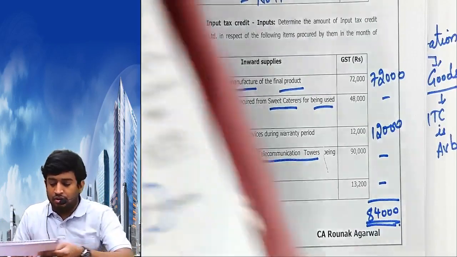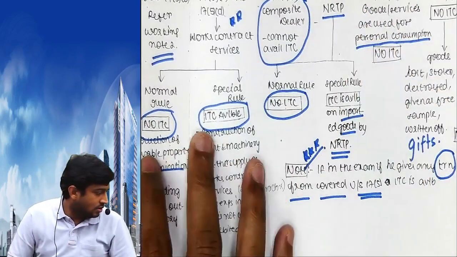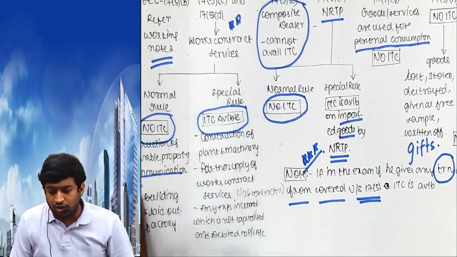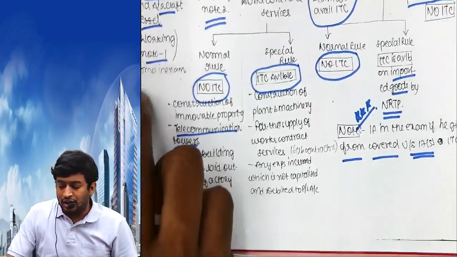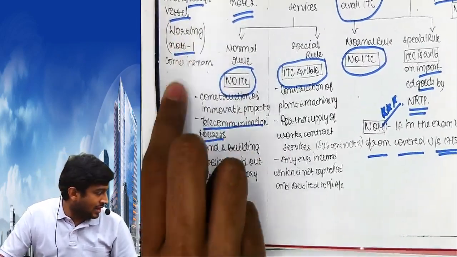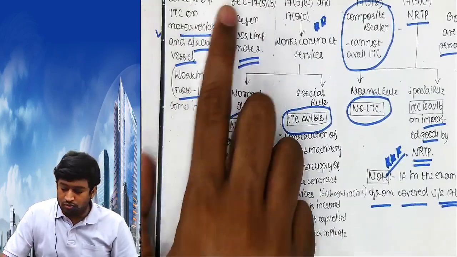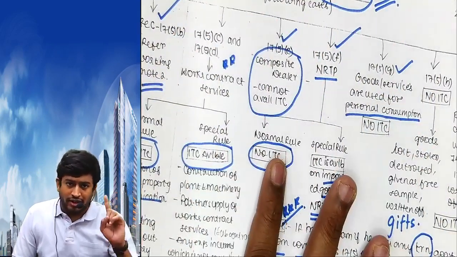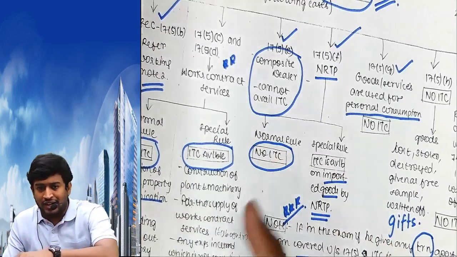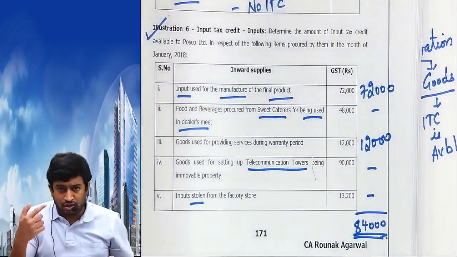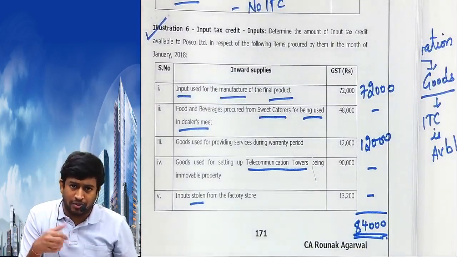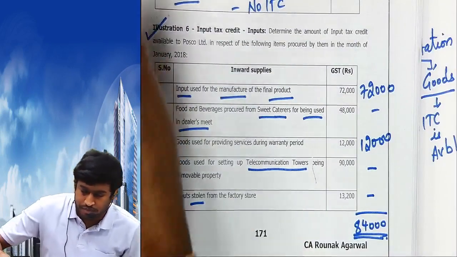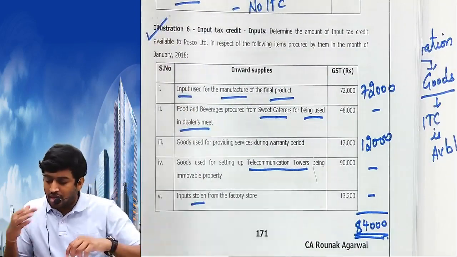Once again I am telling you, go to the list, pause the video, go through the list along with this as working note 1 and this as working note number 2. First read the whole list, working note 1 and working note number 2, and then we'll continue more problems. You pause the video, do your job, then continue the video. Okay, let's go next.